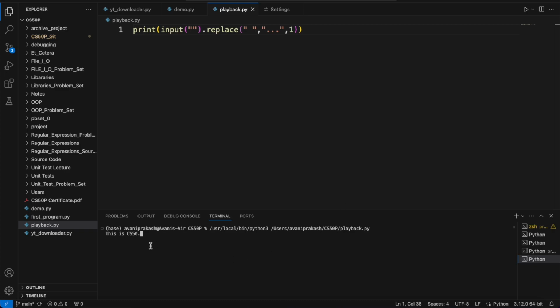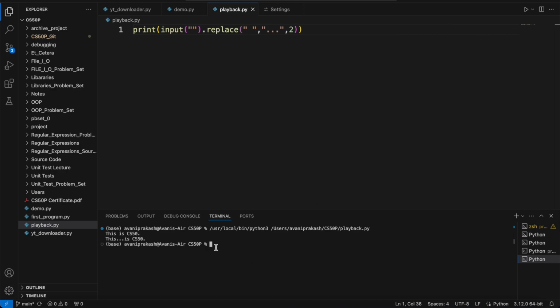Now what you can see here is that there are two white spaces, one after this and another one after is. But now that we have given one here, it is going to replace only one. So let's press enter. Here you see only the first occurrence of the white space has been replaced. Let us make it two and see what happens.